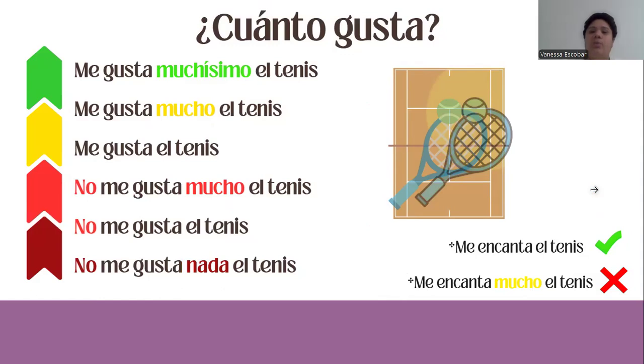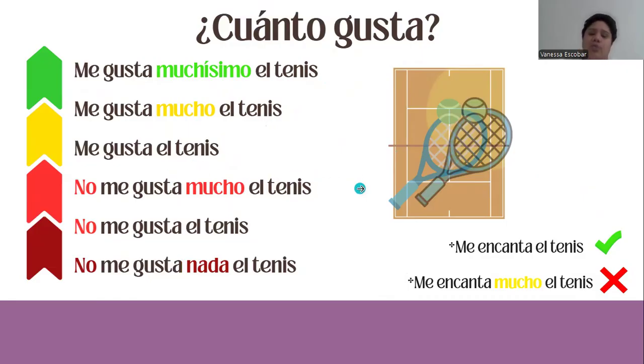¿Cuánto gusta? Now we're going to talk here about how much someone likes something. Por ejemplo, me gusta muchísimo el tenis. This is like a lot, a lot, a lot. Usually when you use this word, you emphasize, me gusta muchísimo el tenis. Me gusta mucho el tenis. I like tennis a lot. Me gusta el tenis. It's neutral. I like tennis, and that's it.